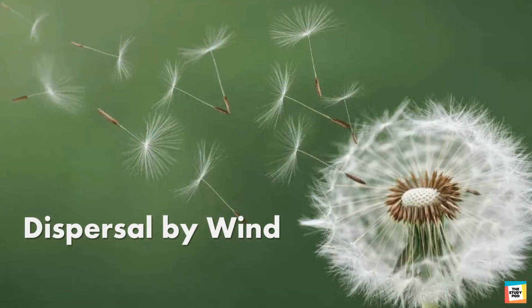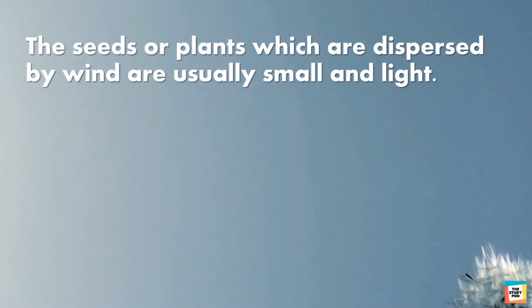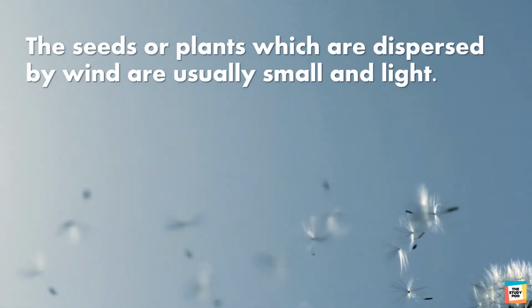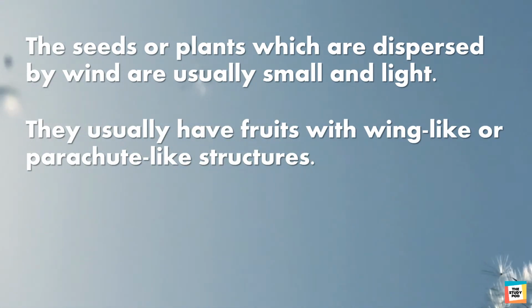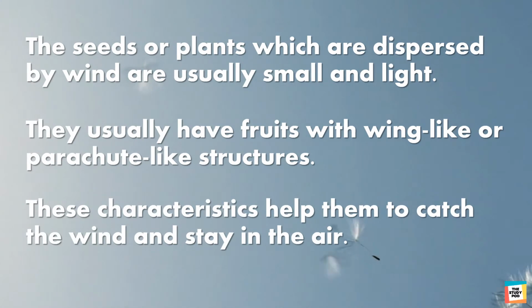A dandelion fruit can catch the wind and stay in the air for a long time, just like a parachute. This helps to move the seed far away from the plant and the other seeds. The seeds or plants which are dispersed by wind are usually small and light. They usually have fruits with wing-like or parachute-like structures. These characteristics help them to catch the wind and stay in the air.